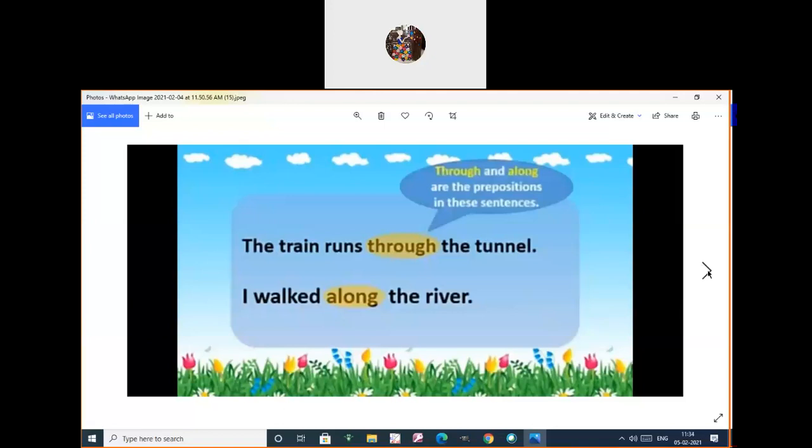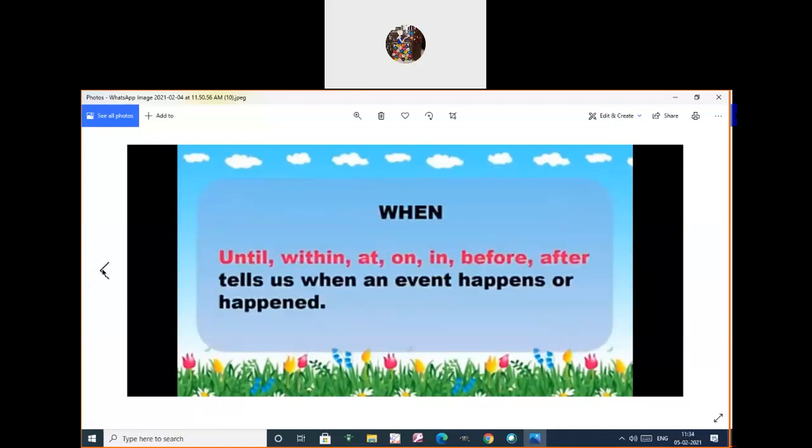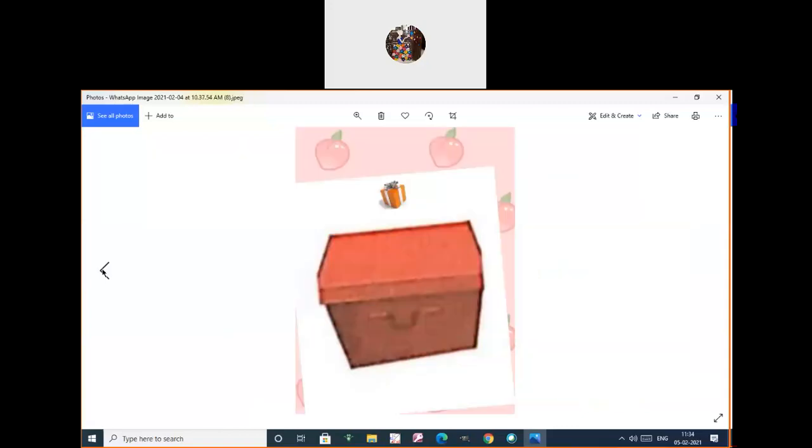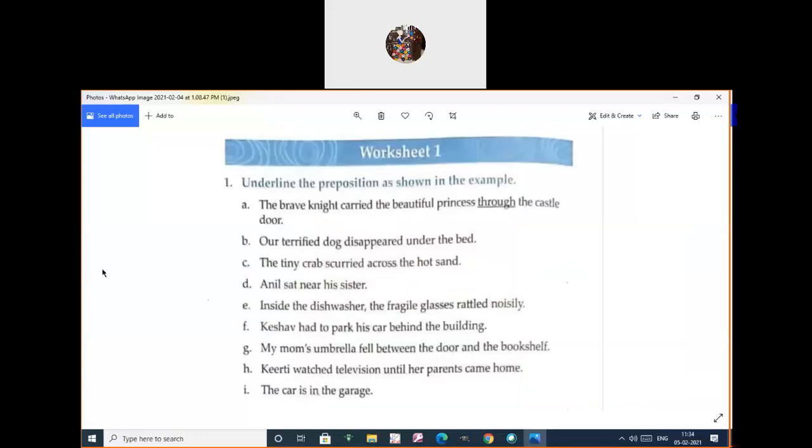Yes, children, now shall we begin our workbook exercise? Get ready with your English workbook. Take your English workbook. Very good, Revant. Turn to page number 56. All get ready, children.